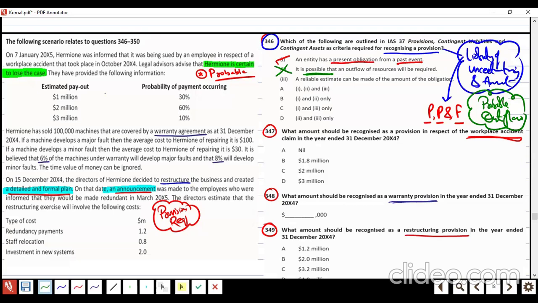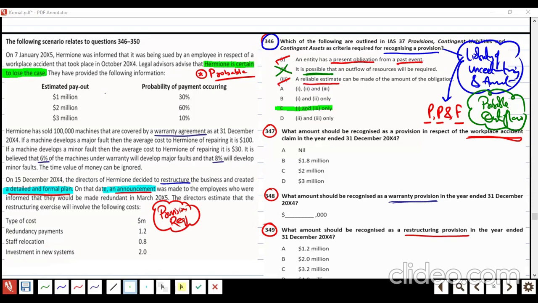And for all the IAS, this is a shortcut: the amount must be reliably measurable, like the lawyer will tell you, or expected value will be calculated. So 1 and 3, so the option is not A, not B, not D. The correct answer, I think, is C. Understood or not? I forgot that possible and probable. No problem. Now moving a bit forward.